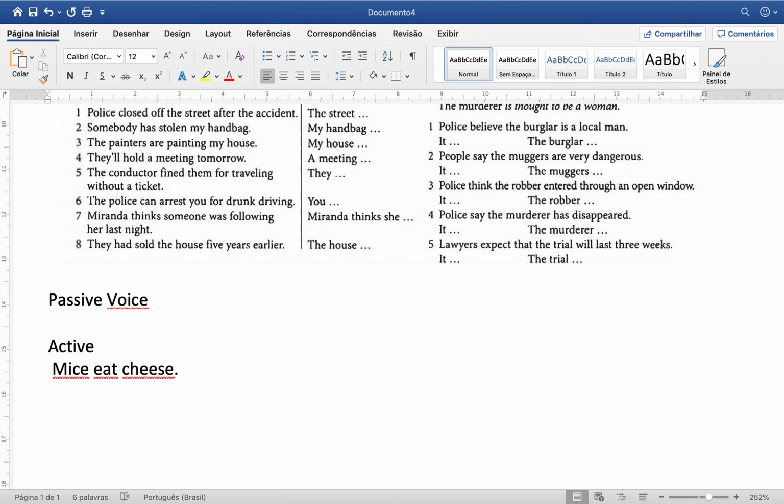So if I want to transform this into the passive voice, I have to remember that the sentence is in the simple present. So this is the simple present. Okay?